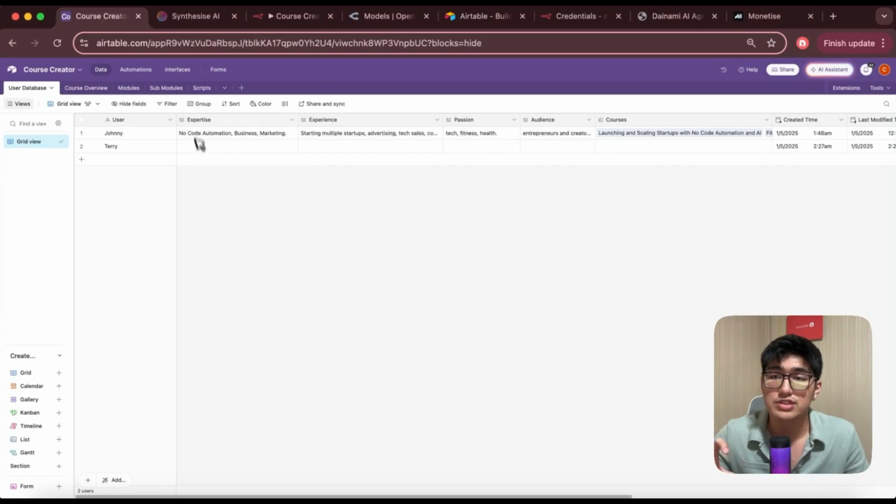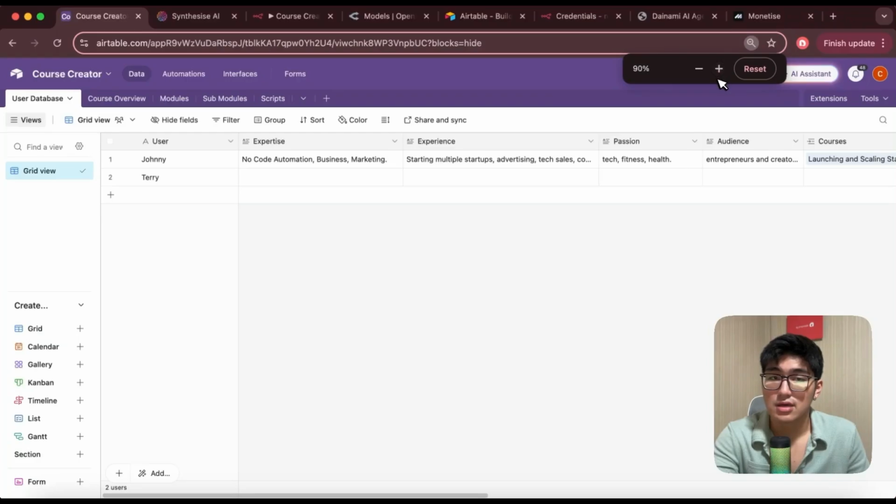And so what you want to do is to make sure to create an Airtable base. You want to have a new base over here. Okay, we're going to call it course creator. I'm just going to zoom in for better viewing. Okay, so I'm going to have 5 different tables here, and we're going to quickly run through what we want to have for each of them.